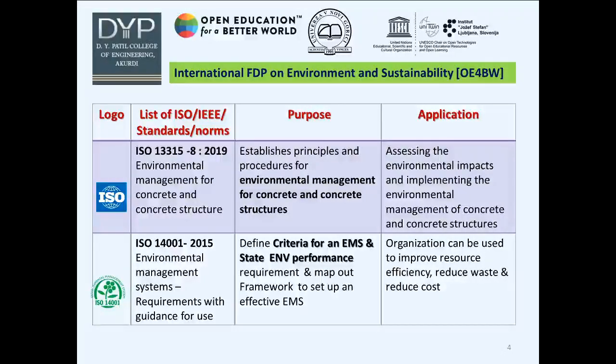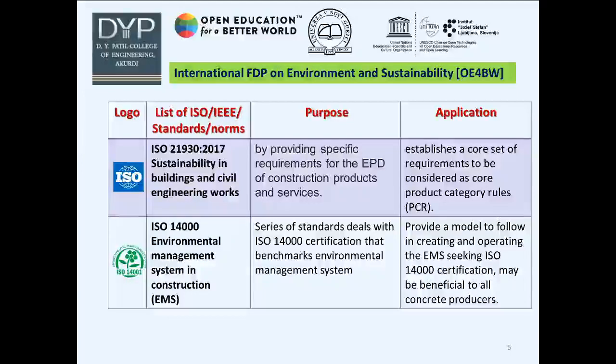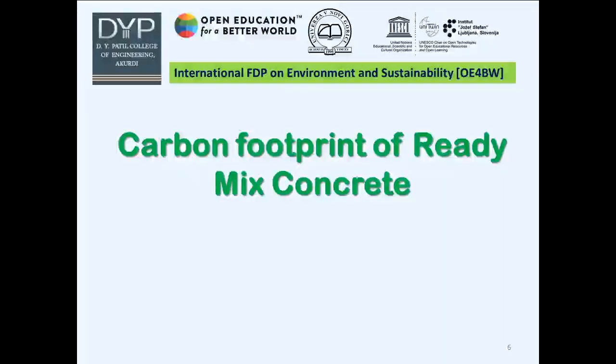This is the list of ISO standards used. ISO 13315-8:2019, Environmental Management for Concrete and Concrete Structures. ISO 14001:2015, Environmental Management System Requirements with Guidance for Use. ISO 21930, Sustainability in Building and Civil Engineering Works. ISO 14000, Environmental Management System in Construction, that is EMS.